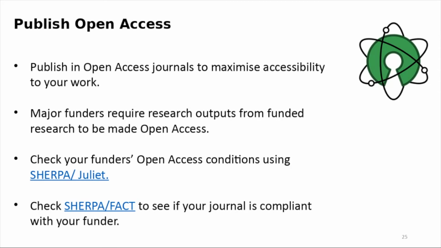Thank you, Barbara. Okay, so a really great way of raising your research visibility is by publishing open access. Publishing in open access journals can really help to maximize accessibility to your work, or you can publish by open access by releasing, say, your author accepted manuscript at the point of publication, just getting it out there, making sure that people can read it and access it.